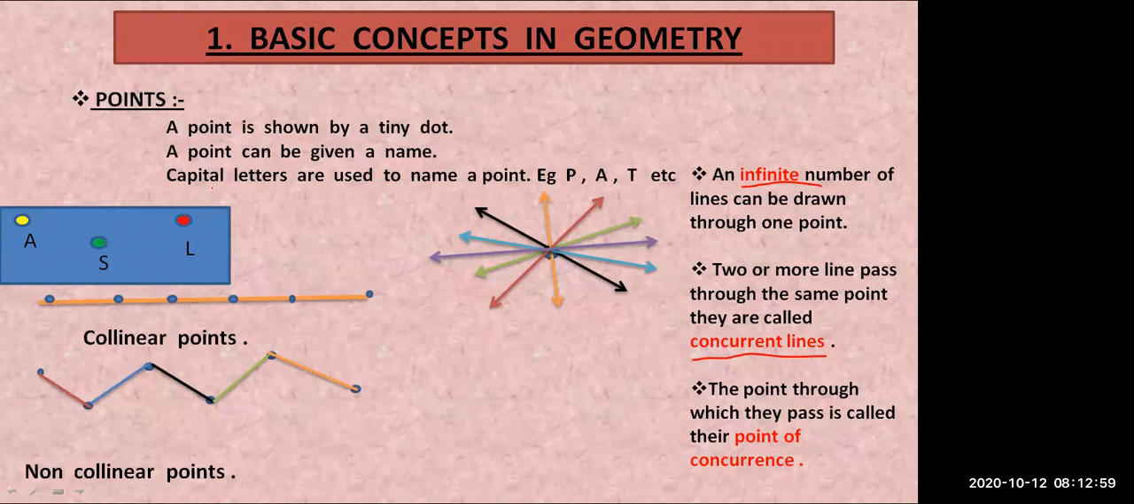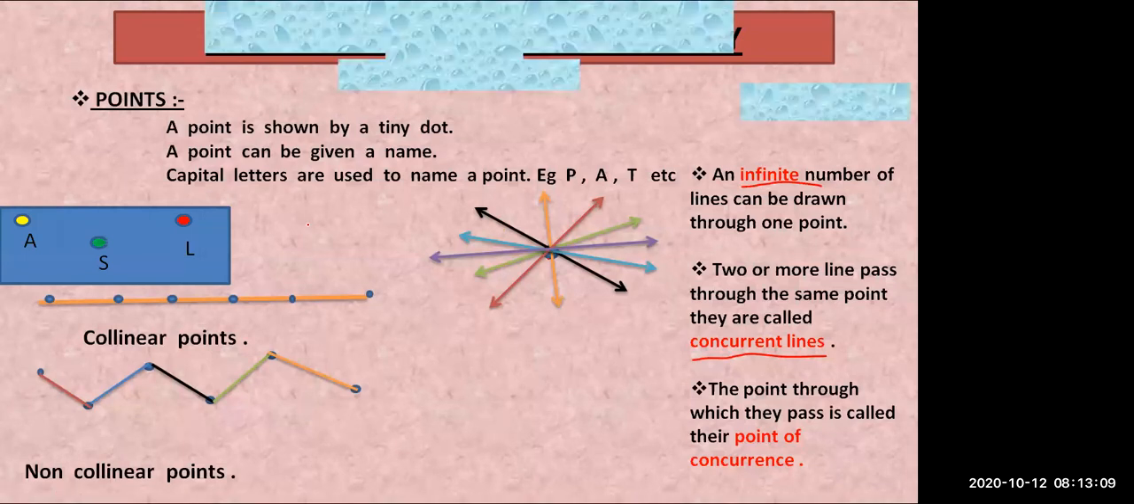Points are named after capital letters. Infinite number of lines can be drawn through a point. Points are of two types: collinear points and non-collinear points. The next that we are going to see in this chapter is line segment and line. What is a line segment, and what is a line?